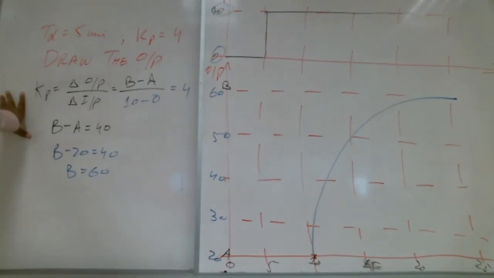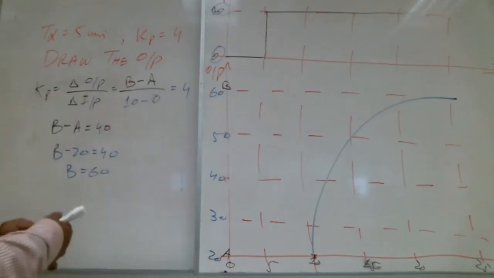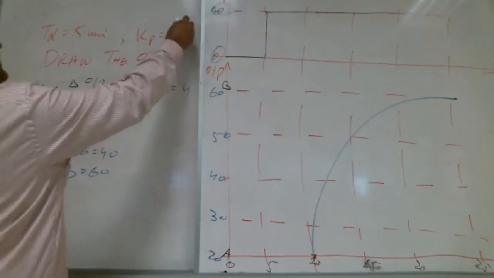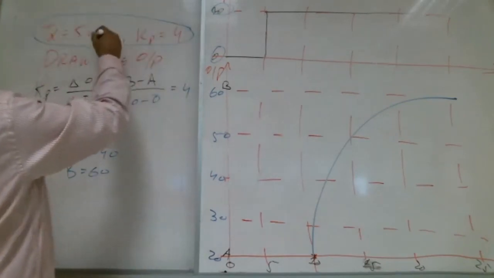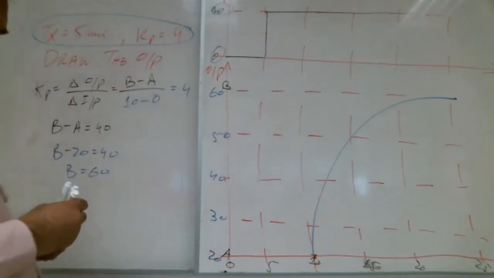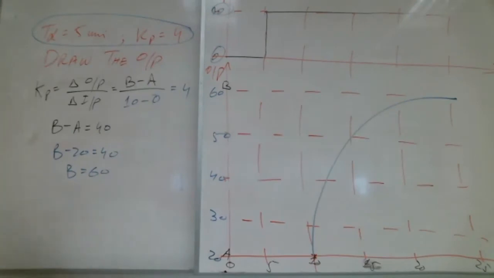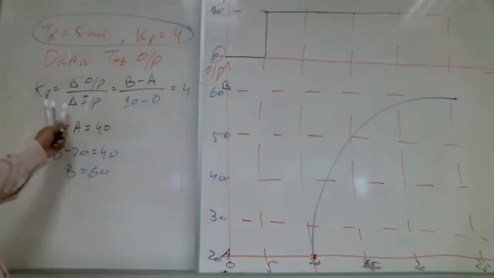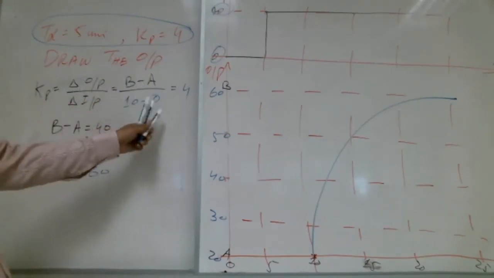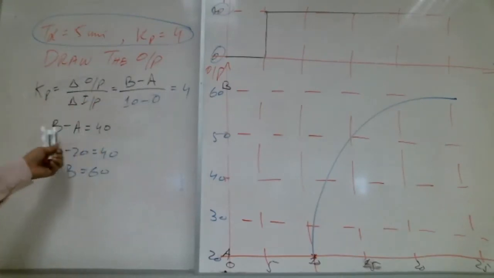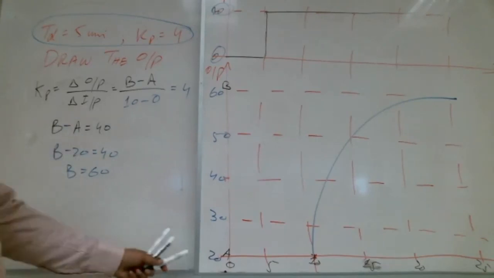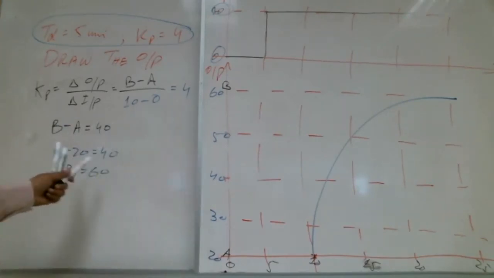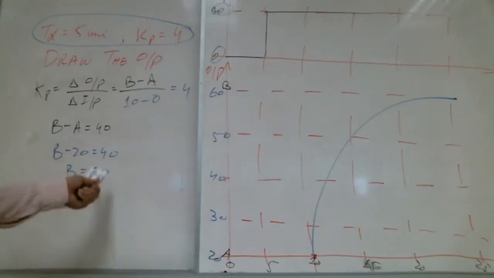Teacher, how to count KB? KP is given. This is given. Dead time 5. KP 4 is given. So we are just putting the value. What is change in output over change in input? KP. So B minus A over 10 minus 0 is 4. So now we are going to decide B and A. If you take A as 20, B will be 50. If you take A as 0, B will be 60. Like this.